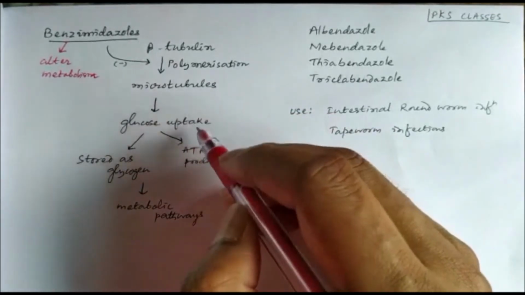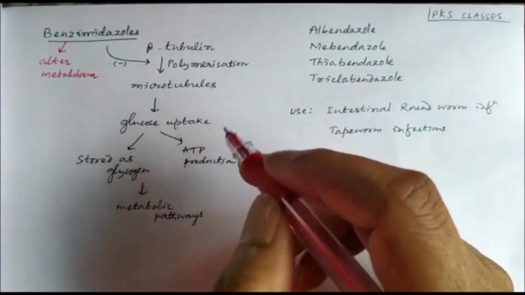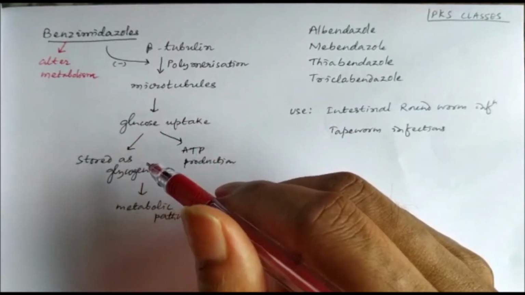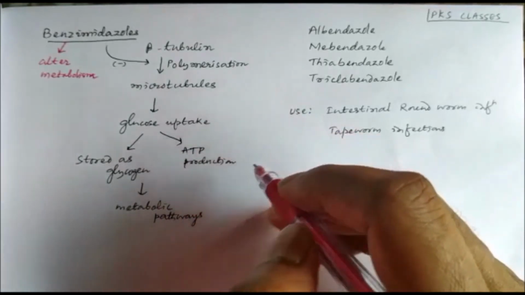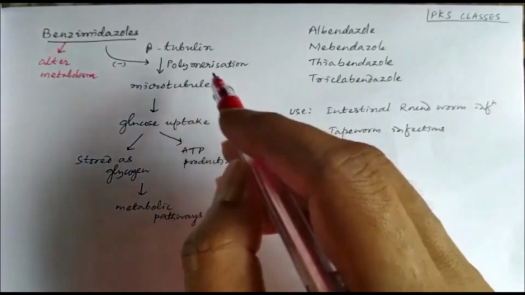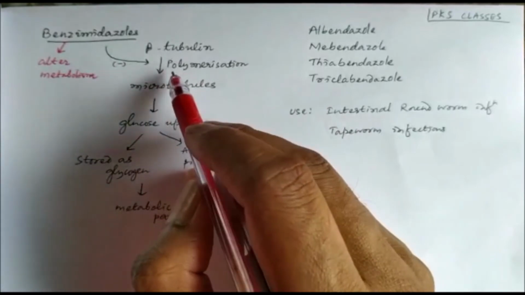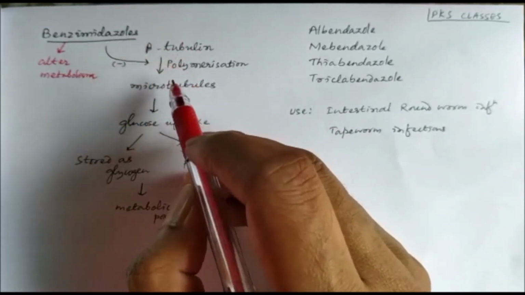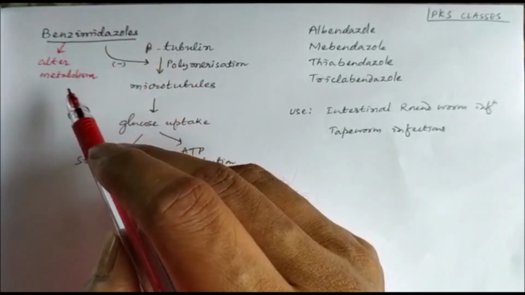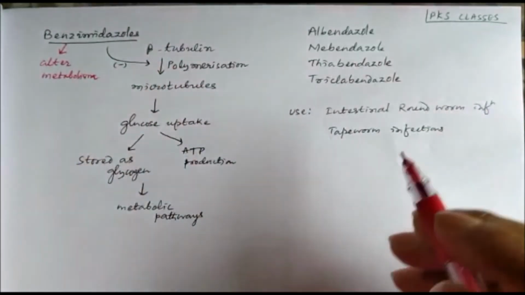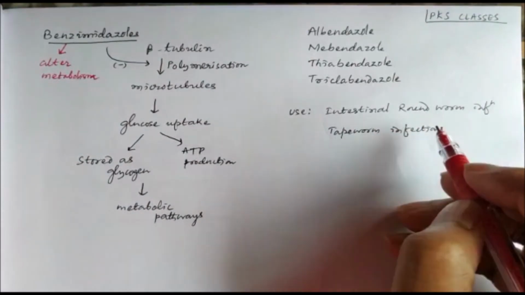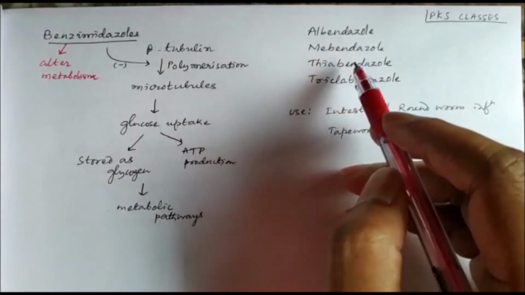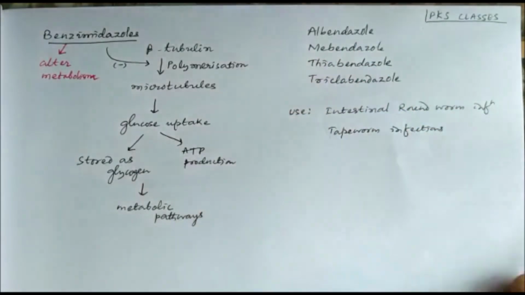Glucose uptake leads to metabolic pathways like conversion into glycogen, storage in the form of glycogen, and production of ATP. So benzimidazoles inhibit this polymerization of beta tubulin 2 microtubules, and hence they are drugs which alter the metabolism. They can be effective against intestinal roundworm infection and tapeworm infection, and the examples are albendazole, mebendazole, thiabendazole, triclabendazole.